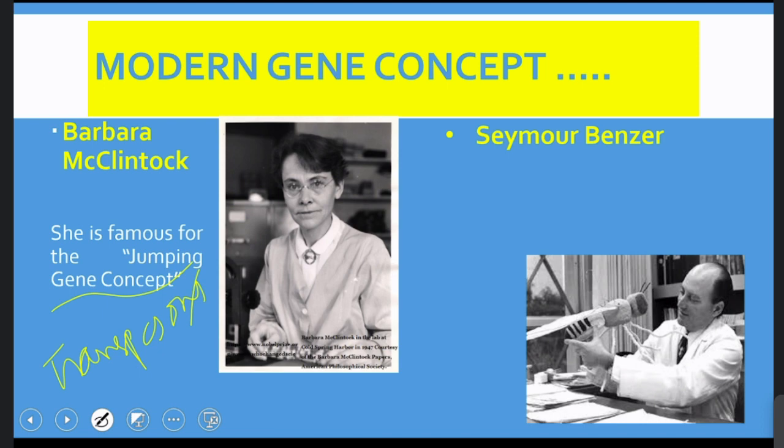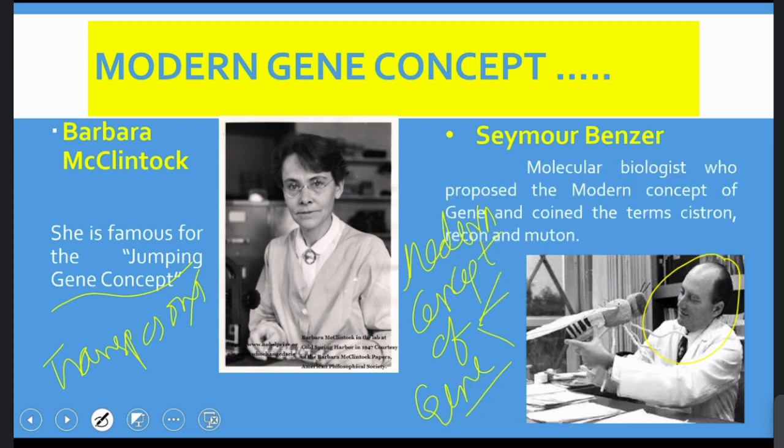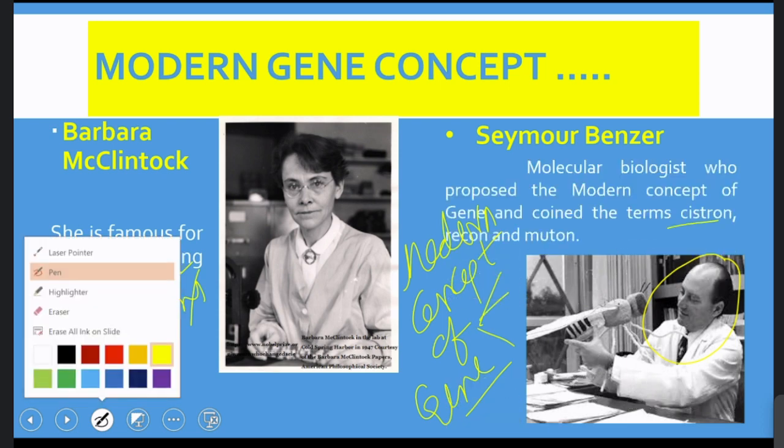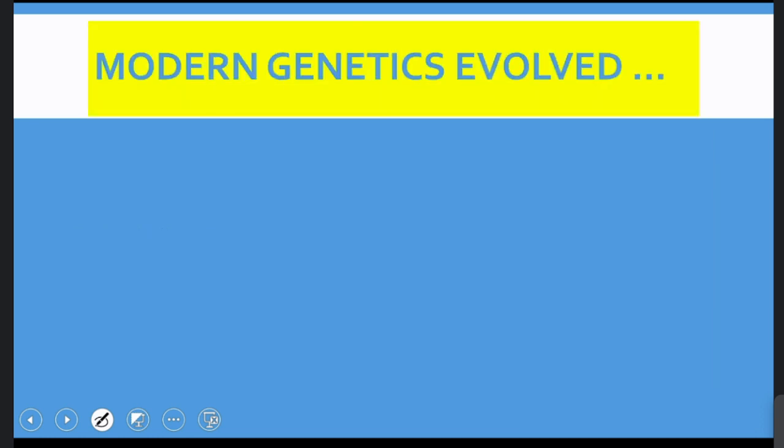And later came another scientist, Seymour Benzer. Seymour Benzer is famous for the modern concept of the gene. Write down: he proposed the modern concept of gene, for which he used three terms. One is cistron, the other is recon, the third one is muton. So he coined three terms for gene. We'll discuss this when we deal with the concept of gene.